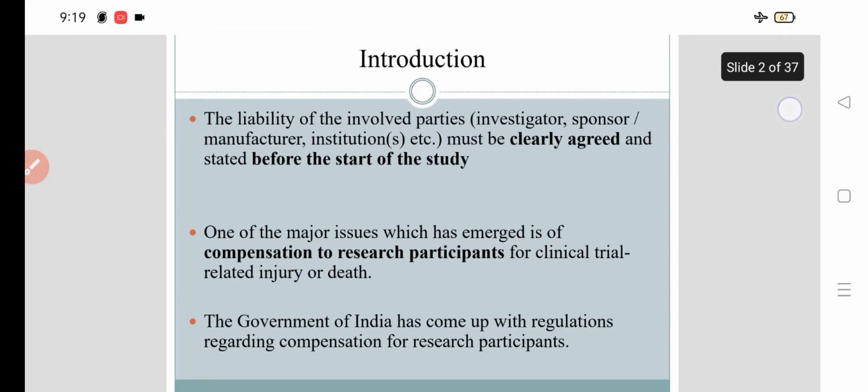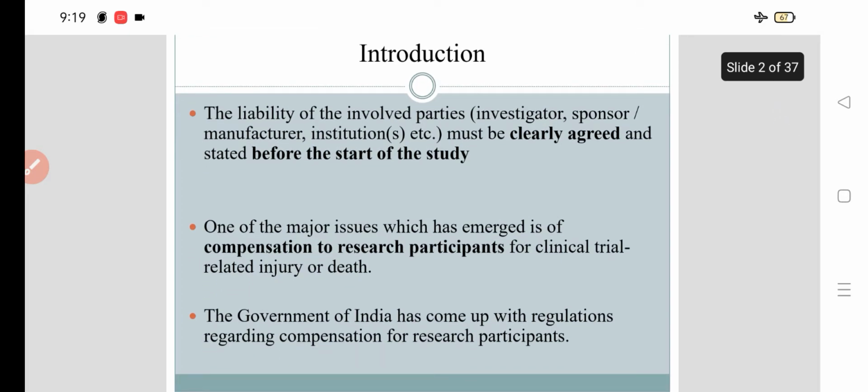Now in the introduction, the liabilities of the involved parties, whether it is investigator, sponsor or manufacturer or institution, must be clearly agreed and stated before the start of the study.